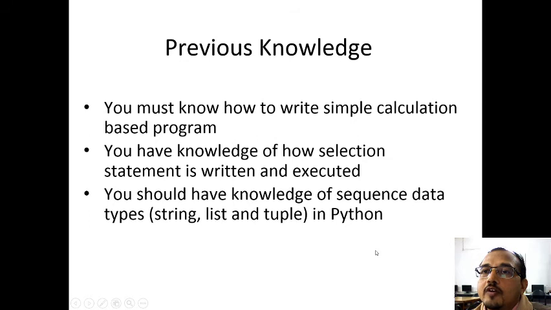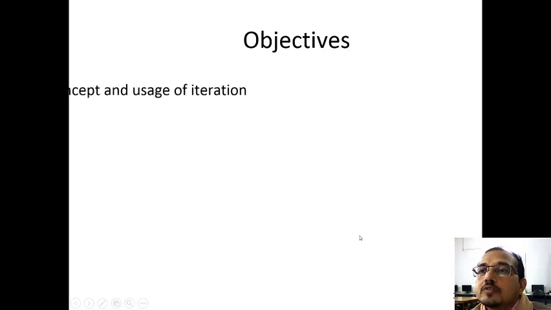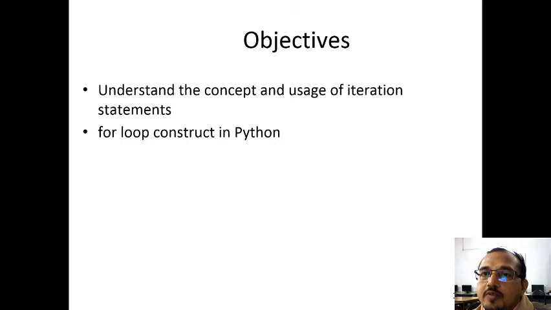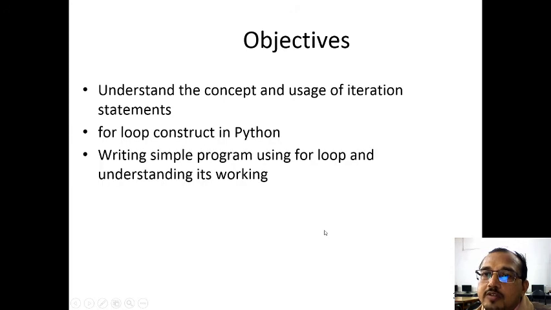To understand the for loop, you must know how to write simple calculation based programs. You should have knowledge of how selection statements are written and executed, and of sequence data types like string, list and tuple in Python. Our objective is to understand the concept and uses of iteration statements, the for loop construct in Python, and how we can write simple programs using for loop and understand its working.